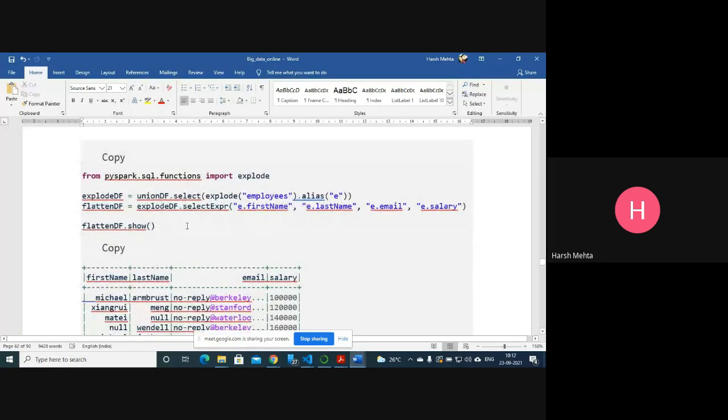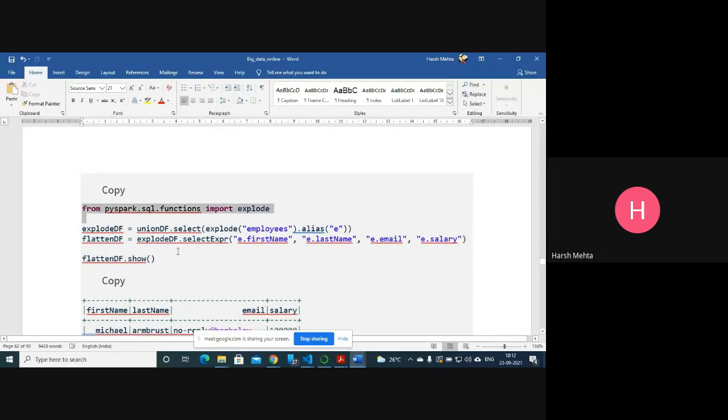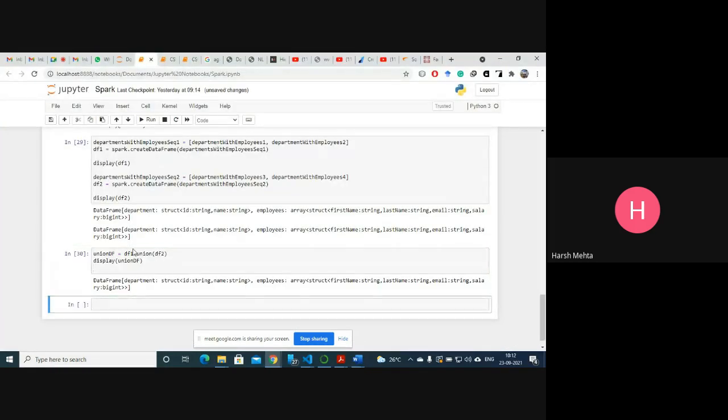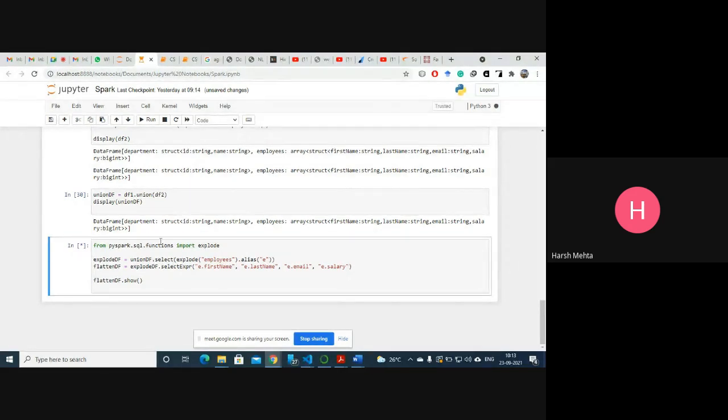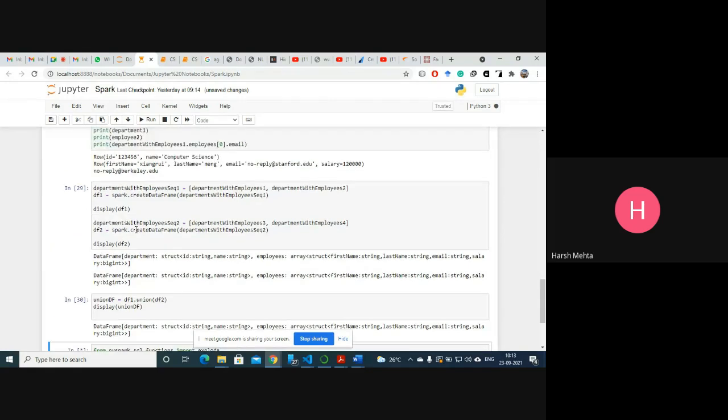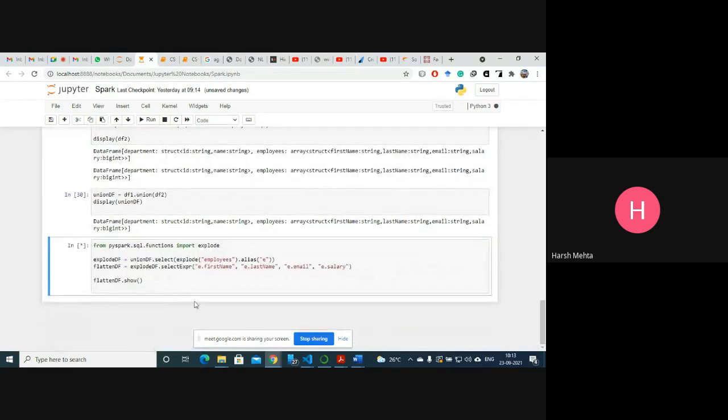Now, what we do is explode the column. Let me show this. From pyspark.sql.functions import explode, and explode the union df, select employees alias e, and flatten df, explode df dot select. Now we want to see this data. So let me run. We have taken a data frame, put the data into the data frame, and also merged two data frames. Now we want to see what their data frame is.